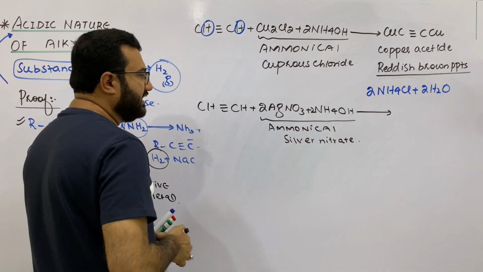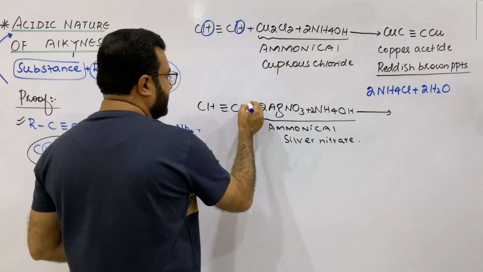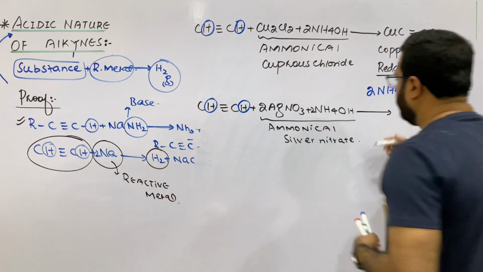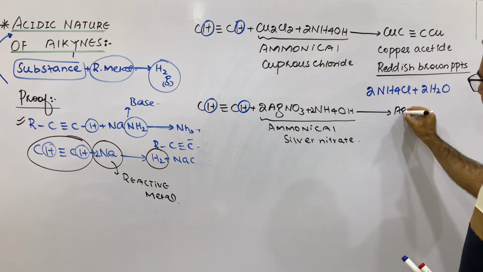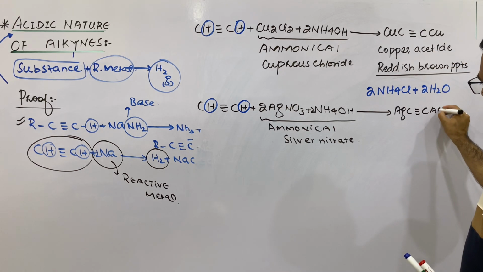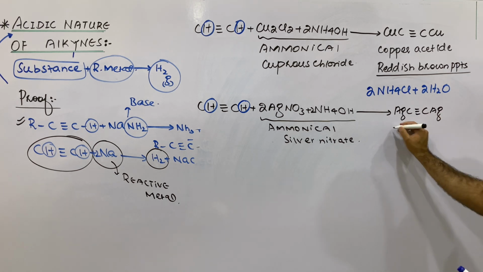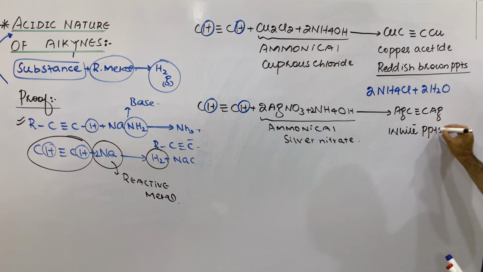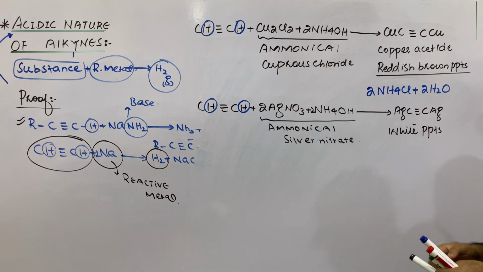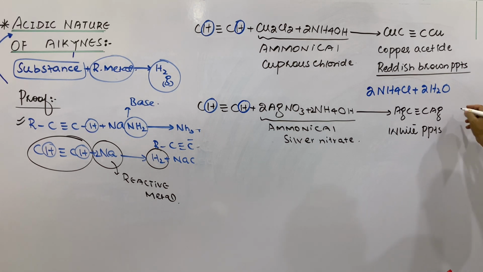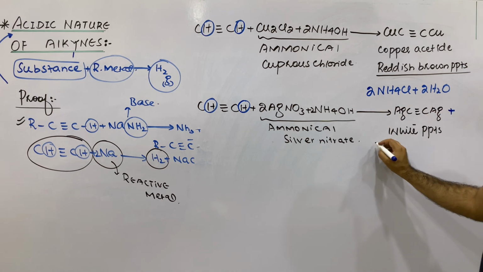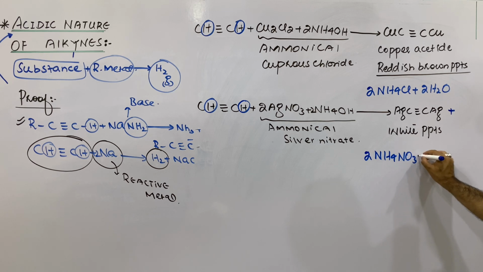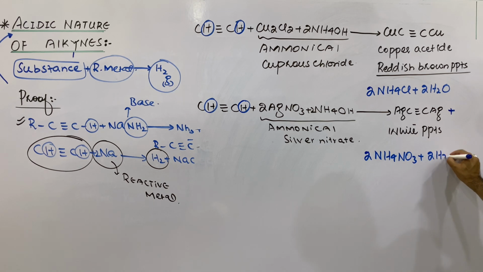Again, the ethyne will show its acidic nature, and both acidic hydrogens will be replaced by a metal, and you will get disilver acetylide. This disilver acetylide is a white precipitate, and this test can also be used as the identification test for the alkynes. And then as a byproduct, you will get 2 moles of ammonium nitrate and 2 moles of water.